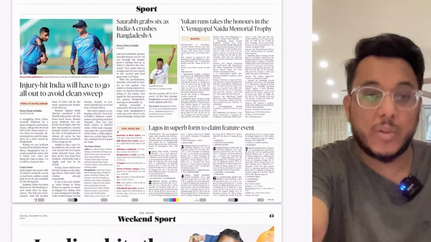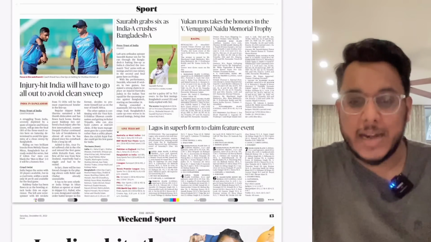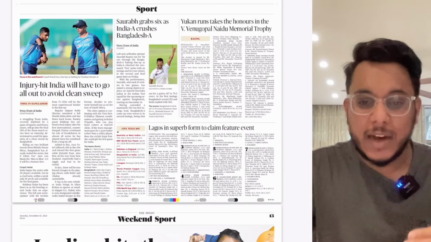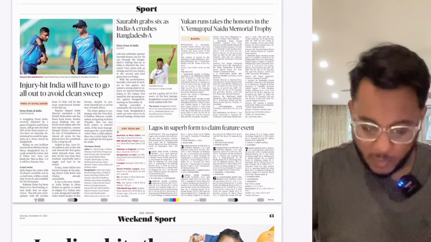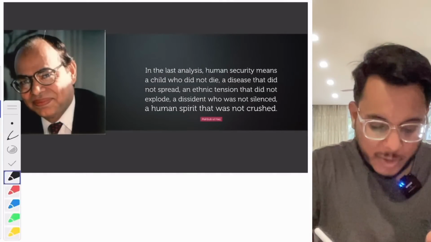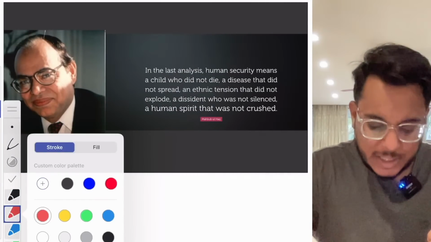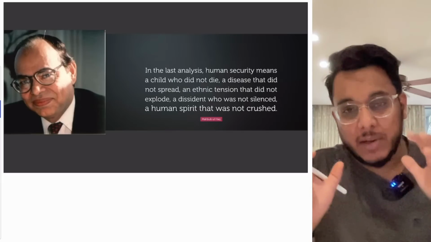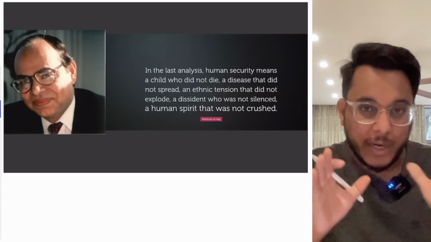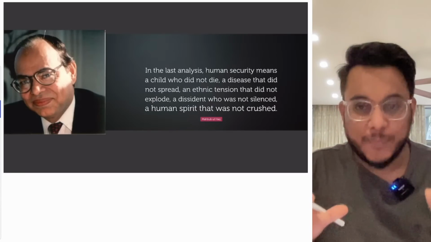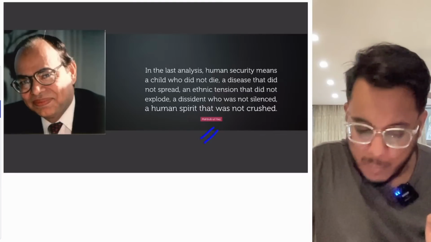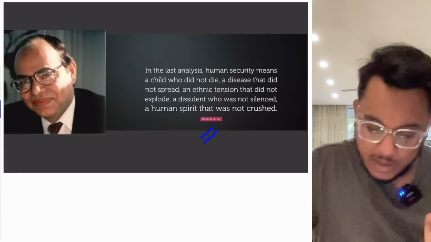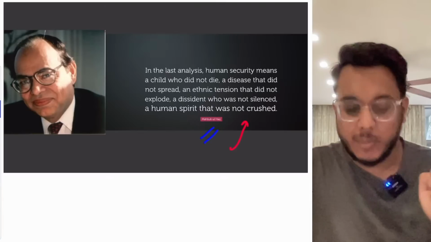So this is all, guys, about the overview of the newspaper, and now let's discuss all the relevant articles one by one in detail. Okay, now starting up. So guys, first of all, in every class we take the GS quotation. This quotation we use to complement our answers in GS paper number 1, 2, 3 or 4. So today we are going to take the quotation from Mahbub ul Haq, who was a prominent economist.